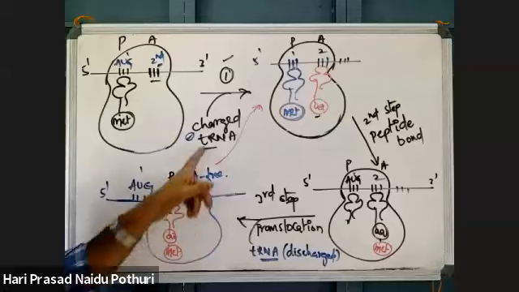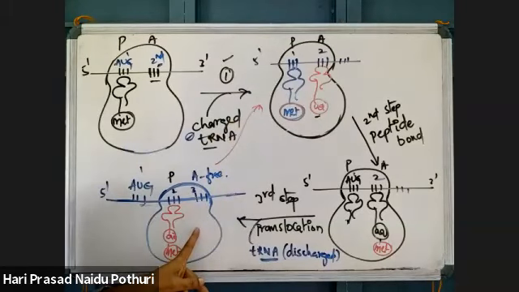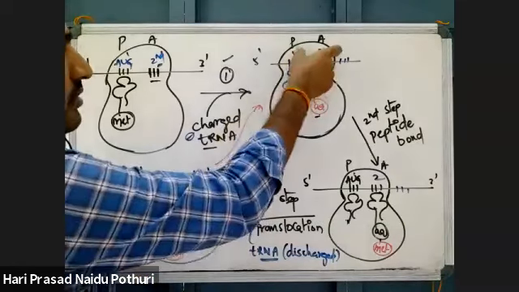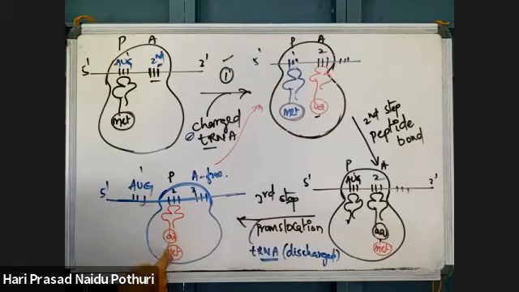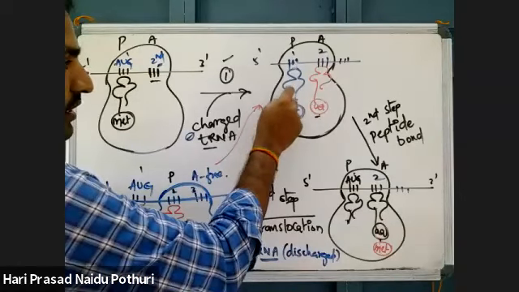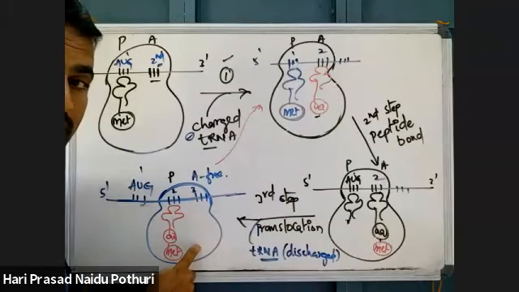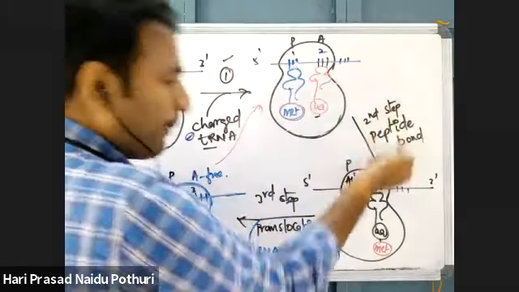The same reaction will take place. A new tRNA will be added. Here, 2 amino acids will be there. One more tRNA with one more amino acid will come. Then again peptide bond formation.